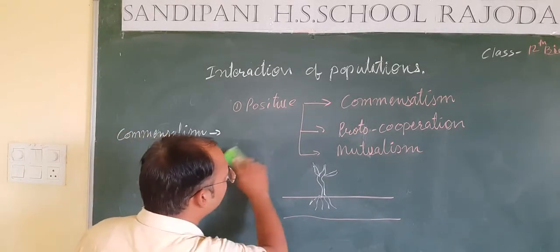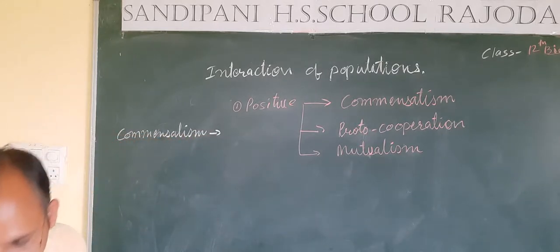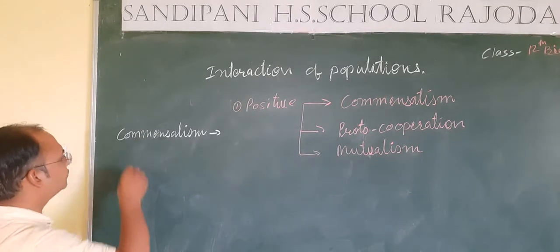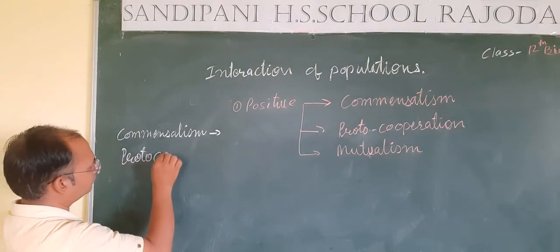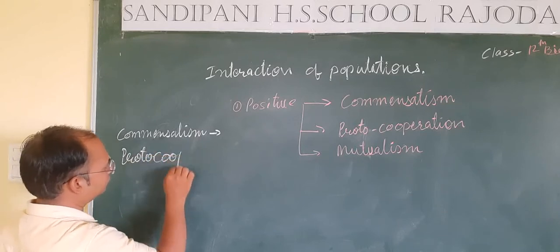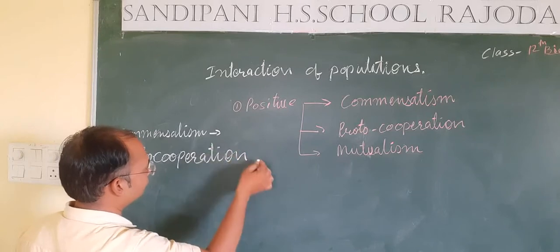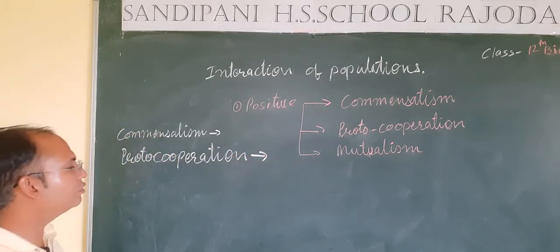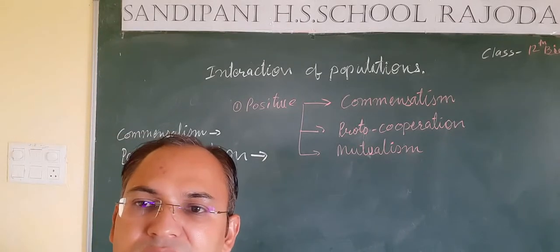The second type of interaction, students, is proto-cooperation. Let's see proto-cooperation. Proto-cooperation is also a good type of interaction between species.